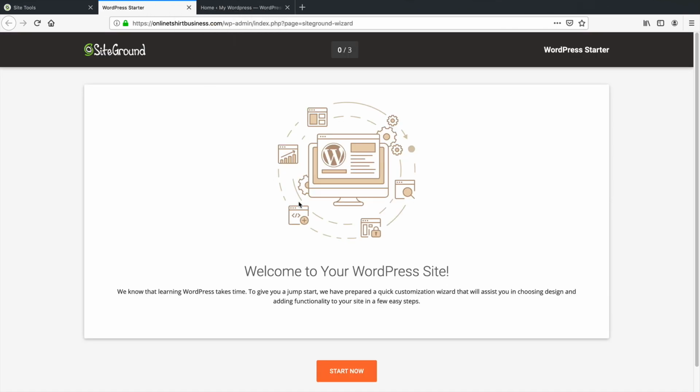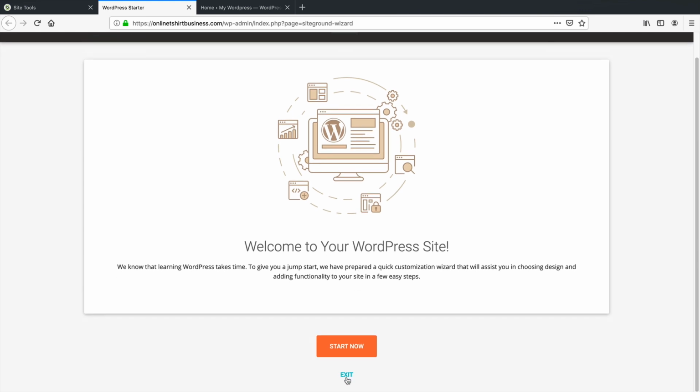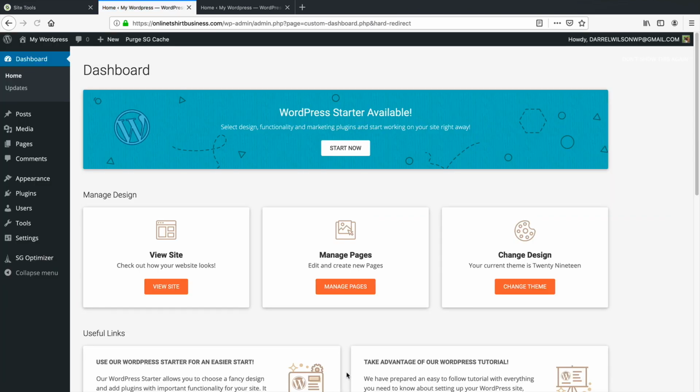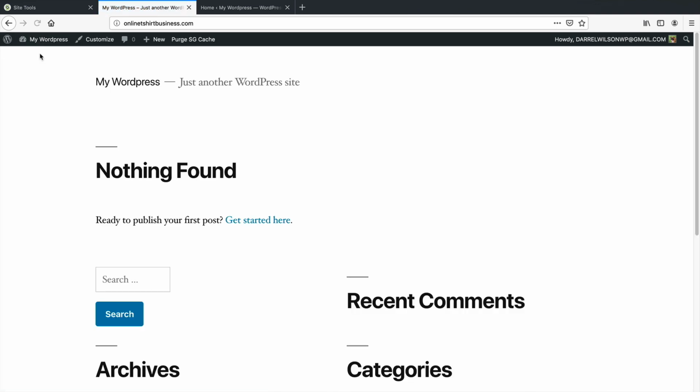Now you're gonna get a screen that looks just like this. It's gonna say, welcome to your WordPress website. Now right here, guys, just click on Exit. This is basically just trying to make you install a plugin that you really don't need. So this is basically your website. And right here, if I go to my WordPress and click on Visit Sites, this is your site as it is right now. It is live on the internet. It is ready to go. People can come to this domain and they will see this right here. So this is your dashboard.